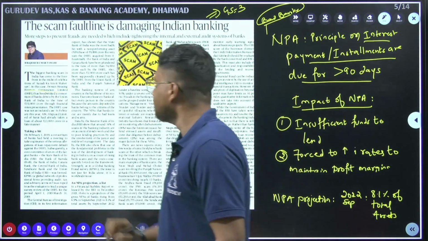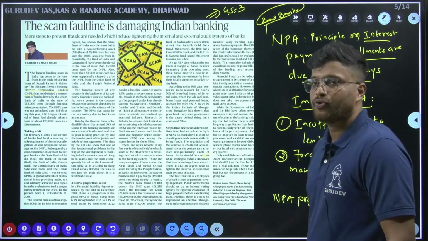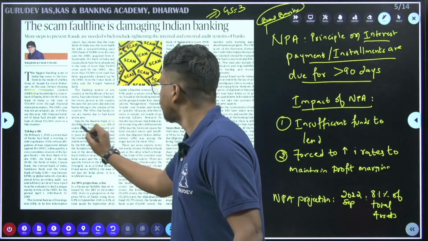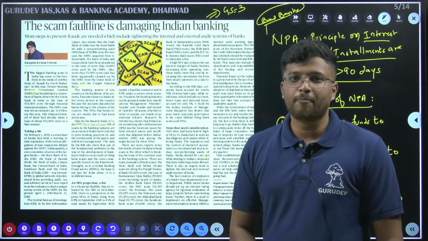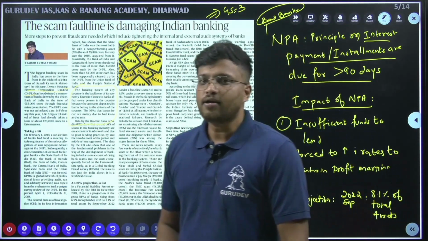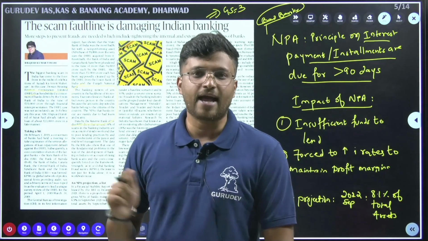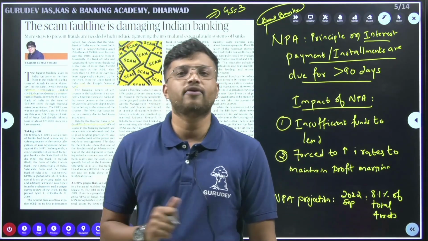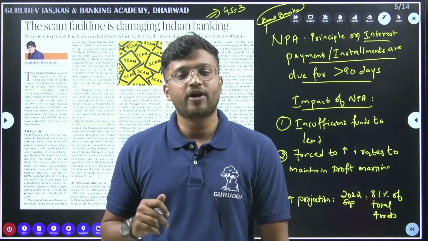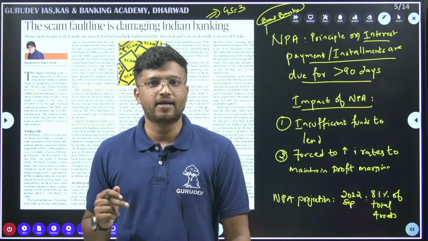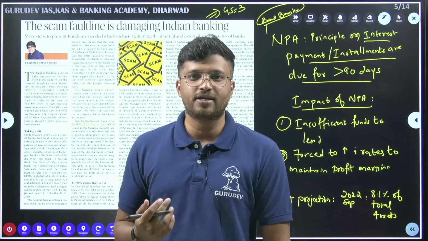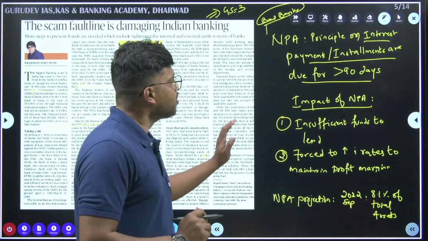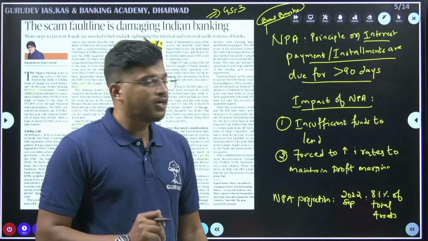Here we have to note one very important thing: the banking system of any country is the backbone of its economy. When banks lose money in such scams, the common man also loses his money, because ultimately the money stored in the bank is our money. It is the citizens' money that is stored. So banks are very important. And then, what are the impacts of NPA? It is very important.